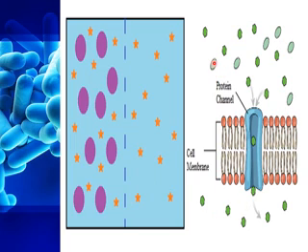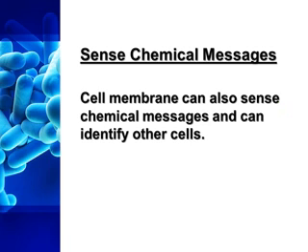Now look here. These are bigger molecules, these are smaller, and their shapes are different. So it only allows this type of molecule to move through the cell membrane, and does not allow this larger molecule to move through it. It means they allow only selective material to move inside the cells. Now, the second important function of the cell membrane is that it senses chemical messages. The cell membrane can also sense chemical messages and can identify other cells.